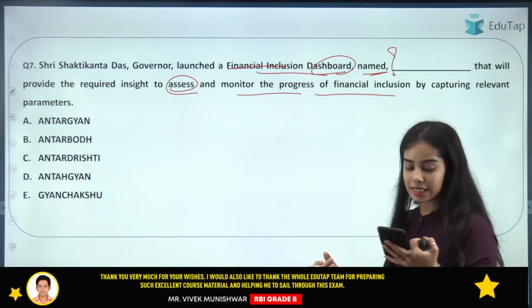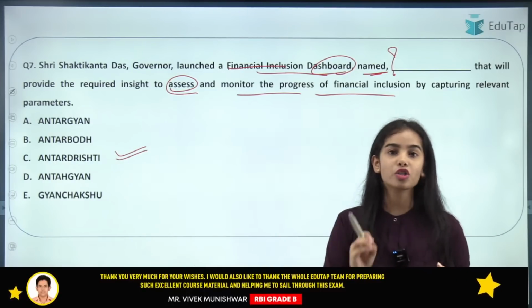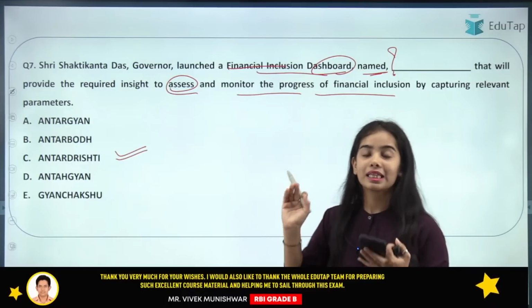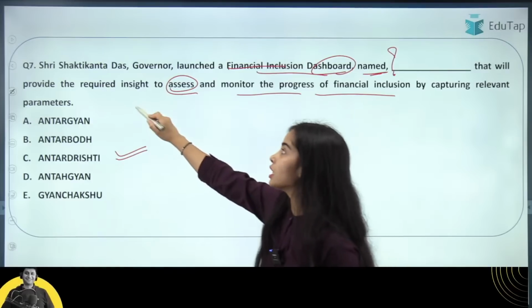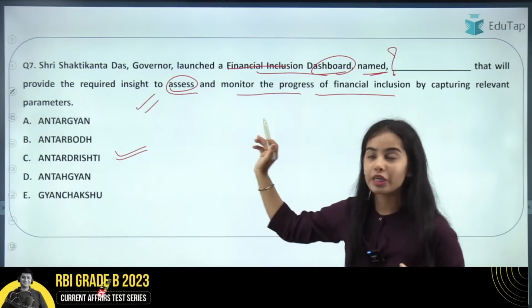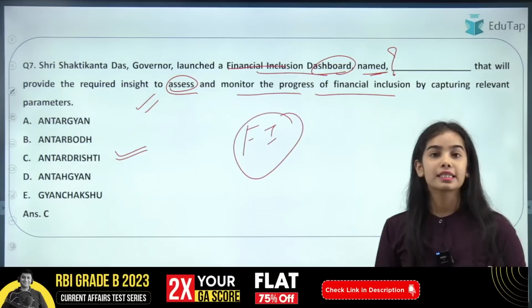So here I am getting the answer C, and that is absolutely correct. The Antardrishti has been launched by the Reserve Bank of India, and this is the financial inclusion dashboard that is going to provide the insights to the Reserve Bank of India regarding the financial inclusion. Okay, so here the right answer is C.